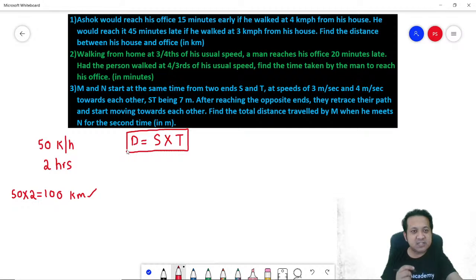So if distance is speed into time, speed is equal to distance by time, or time is equal to distance by speed. So things are simple. If you travel at the speed of 50 kilometers per hour for 2 hours, you would have traveled 100 kilometers.